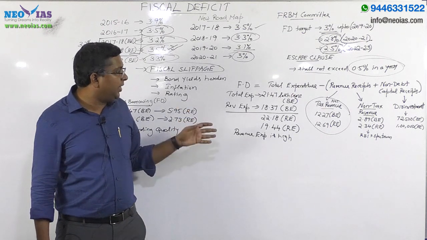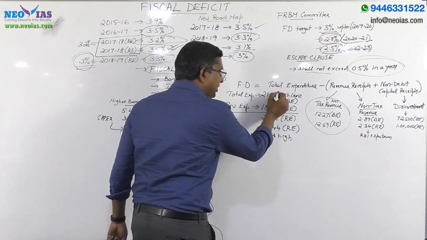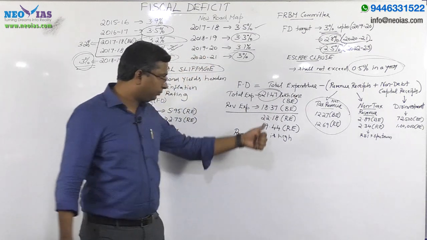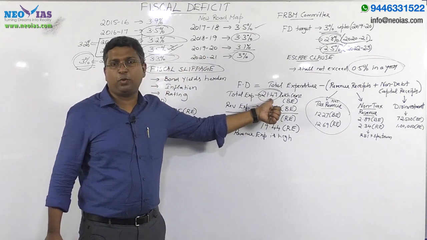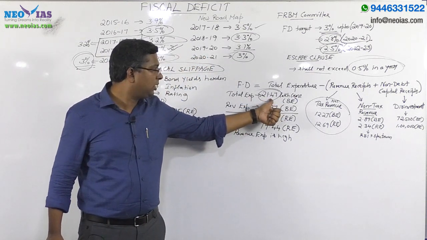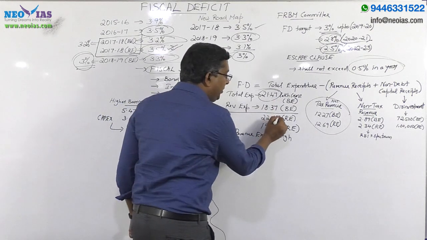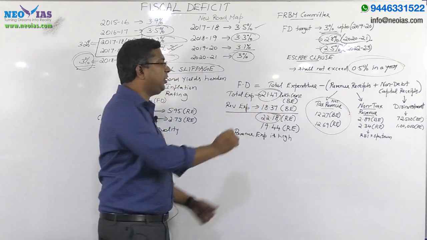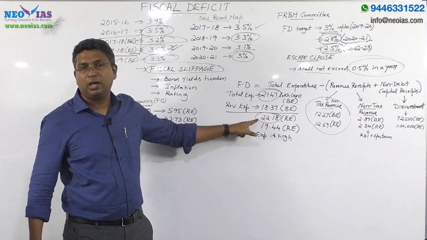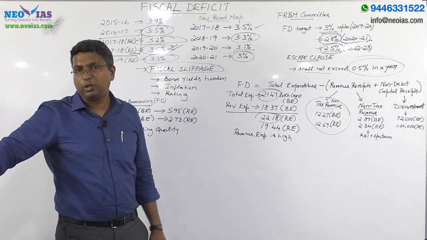In the 17-18 budget estimate, the total expenditure is 21.47 lakh crore, and in the revised estimate there has been an increase from 21.47 to 22.18 lakh crore. So there has been an increase in the total expenditure.